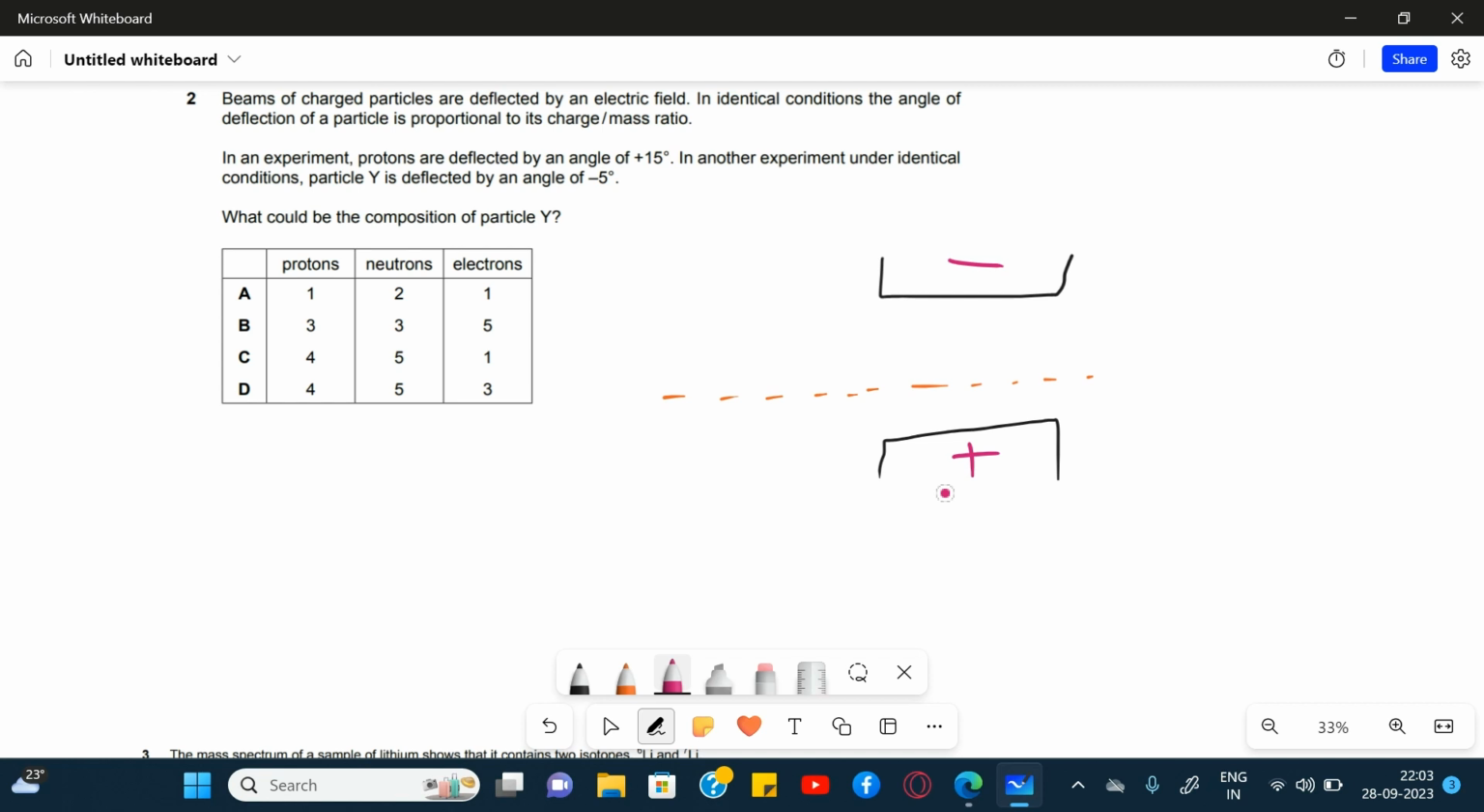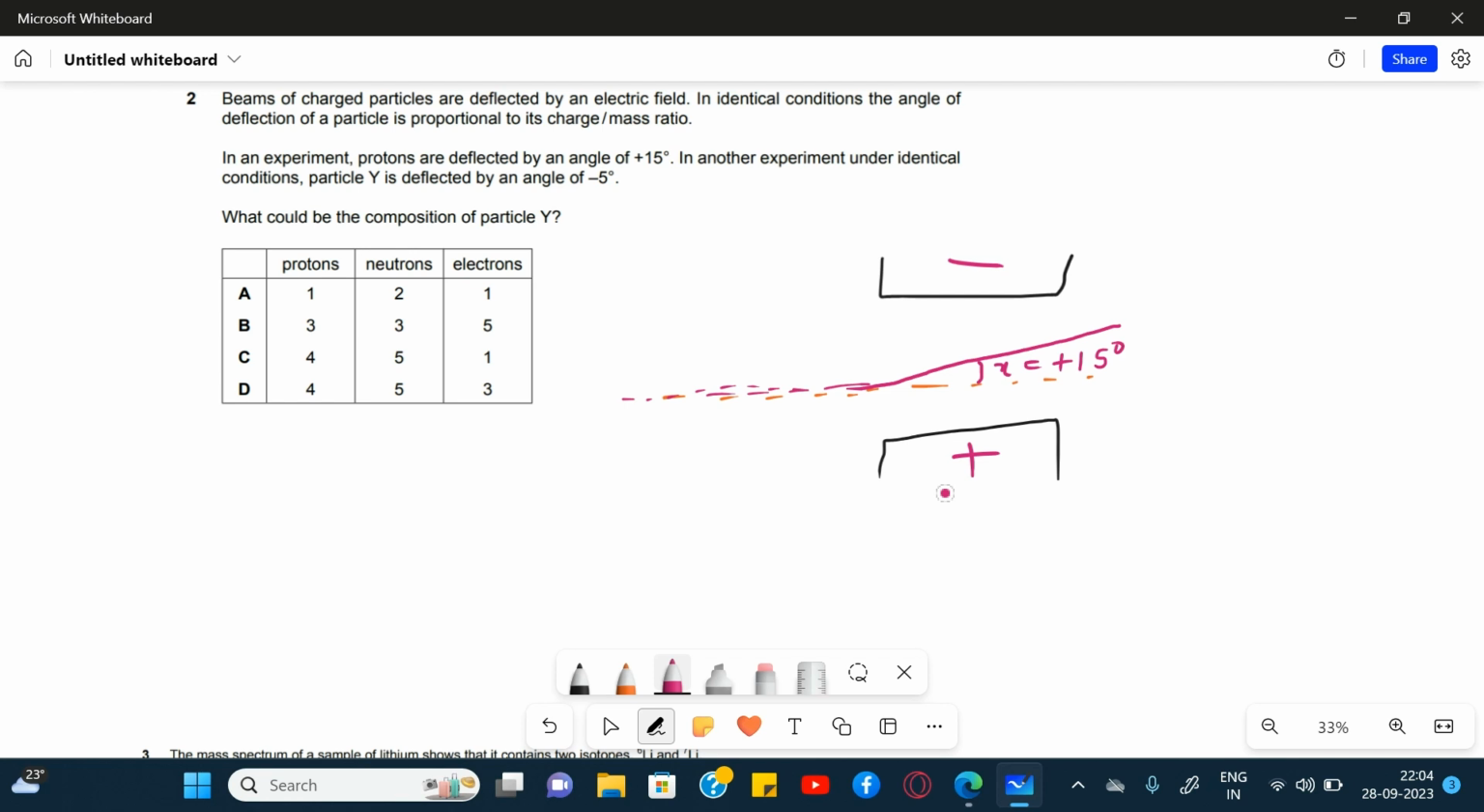So in an experiment, when protons are deflected by an angle of plus 15 degrees, let's say there are protons coming into this, and it is deflected by positive 15 degrees like this. Considering that the angle above this line is positive, and the angle of deflection is represented by x. So for protons, this angle is plus 15 degrees.